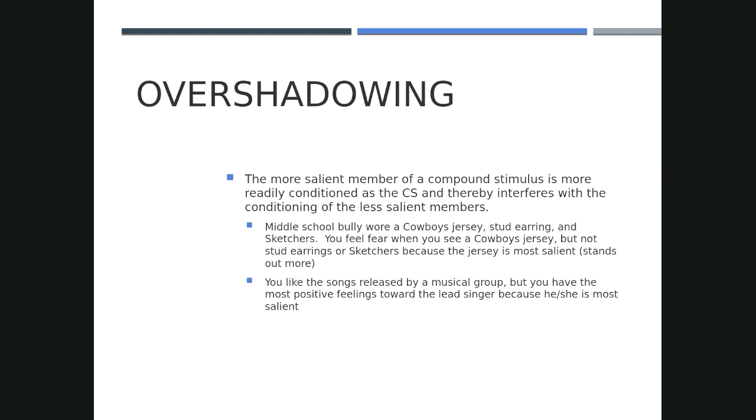So going back to our example of the middle school bully. If your middle school bully wears a Cowboys jersey, wears a stud earring, wears Skechers tennis shoes, and you develop a fear response to that bully in his clothing, you are more likely to have a fear response to the Cowboys jersey because it is the most salient part of that compound stimulus. It is the part of that compound stimulus that stands out the most, so you're more likely to condition to that part of the compound stimulus.